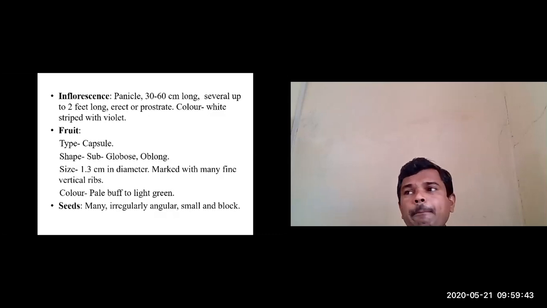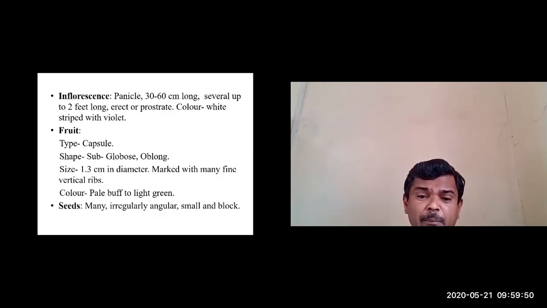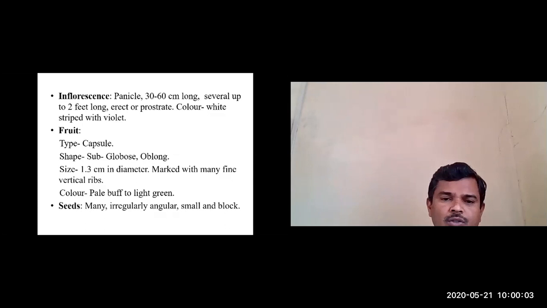And seeds are many, that is bahula. Many seeds are present. Seeds are irregularly angular. Sukshma, upakunchika, that is small. Seeds are small and black in color. So this is about morphology.